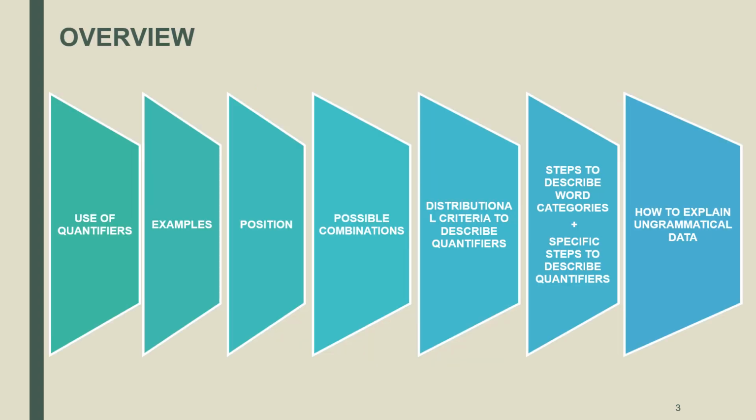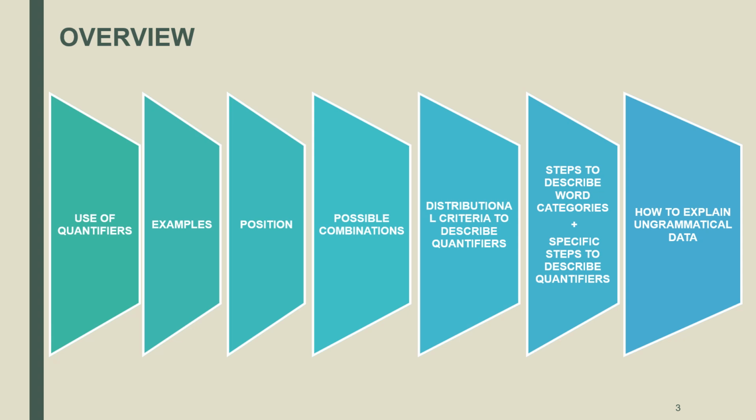Okay, this is an overview of the lesson, an overview of the presentation. We will start by talking about the use of quantifiers and by providing some examples. Then, we will talk about the position quantifiers occupy in the structure and the type of complement they select. Later, we will mention some possible combinations, because remember that not all quantifiers combine with the same type of nouns.